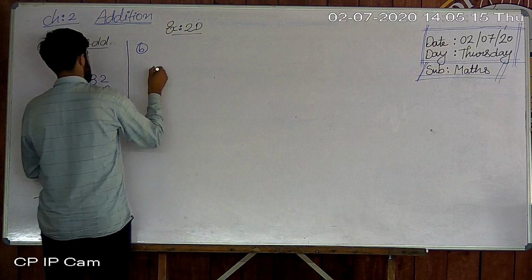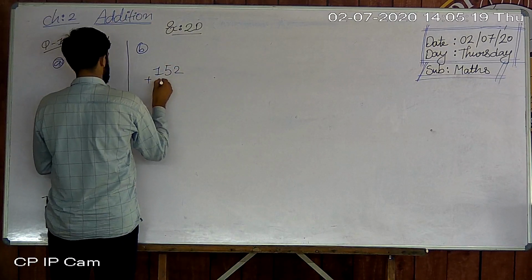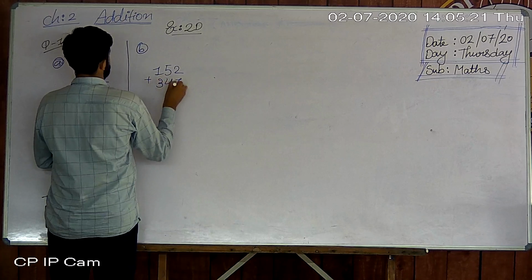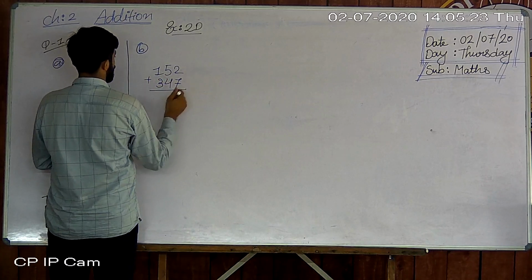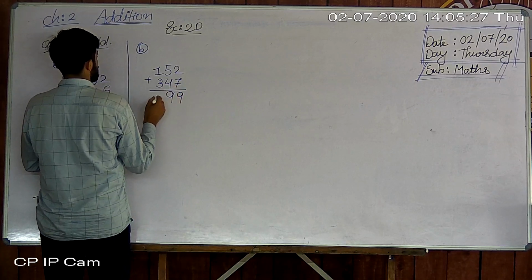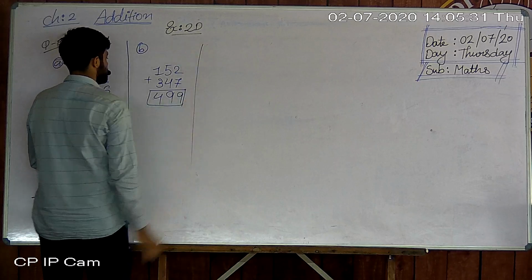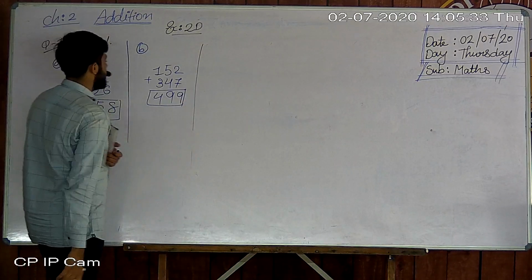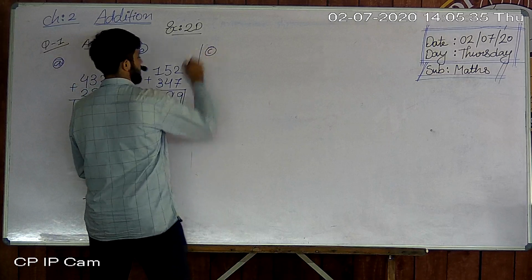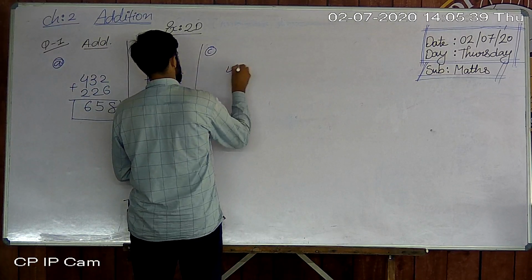Then question number B is 152 plus 347. 7 plus 2 is 9. 5 plus 4 is 9. 3 plus 1 is 4. Okay, the answer is 499.